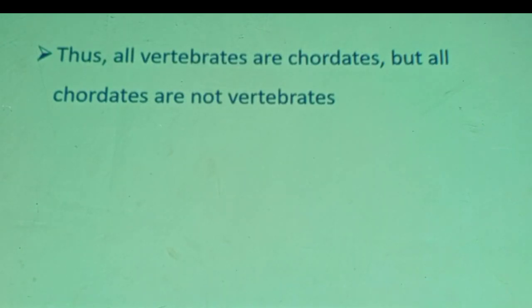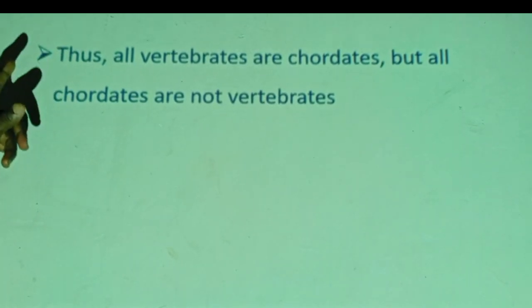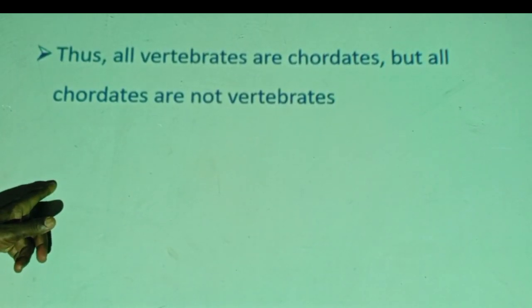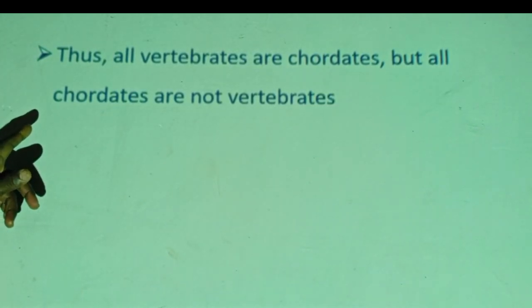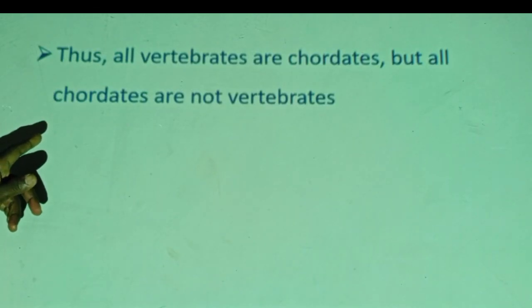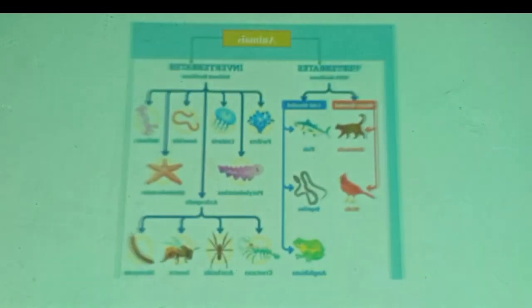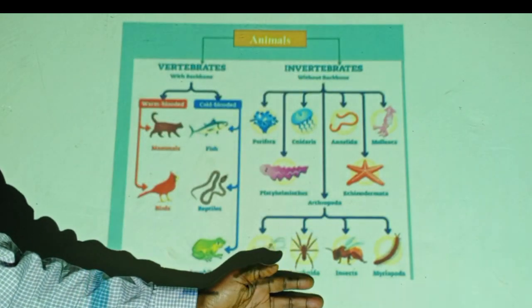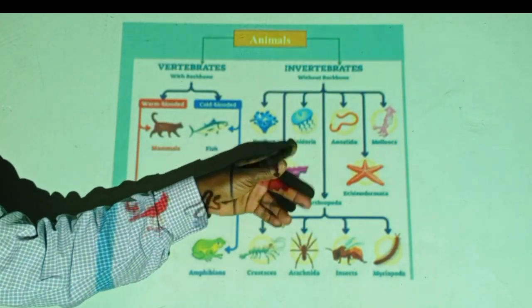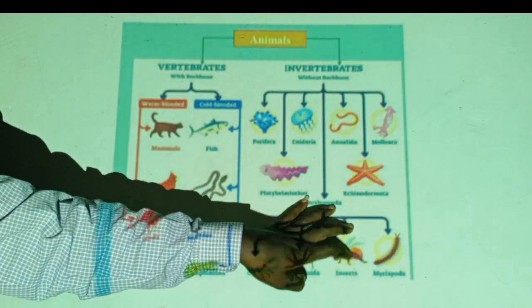Imagine Porifera, Cnidaria, flatworms, roundworms, mollusca, echinoderms or spiny skinned, the arthropods, and from chordata, urochordata and cephalochordata. All these belong to invertebrates.